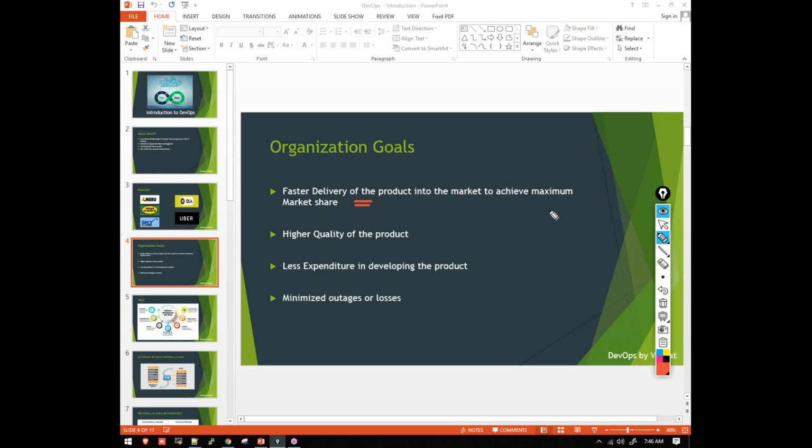Whenever a company is launching a product into the market, it will try to deliver the product to the customer as soon as possible, because when it launches the product into the market soon, it will try to capture the maximum market share. For example, Paytm. You know Paytm, right? Paytm was the first company, the first app which started payments by mobile.